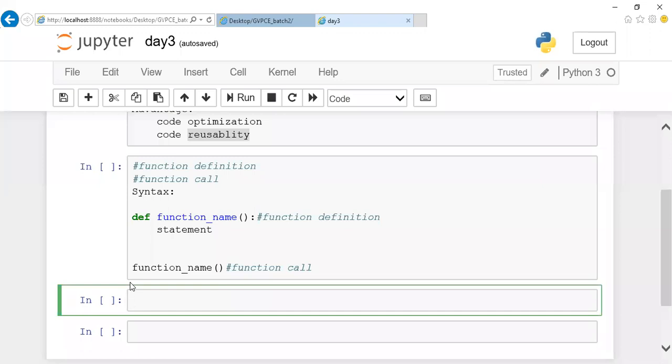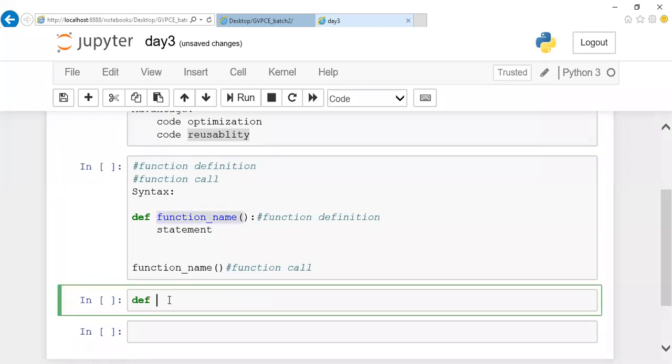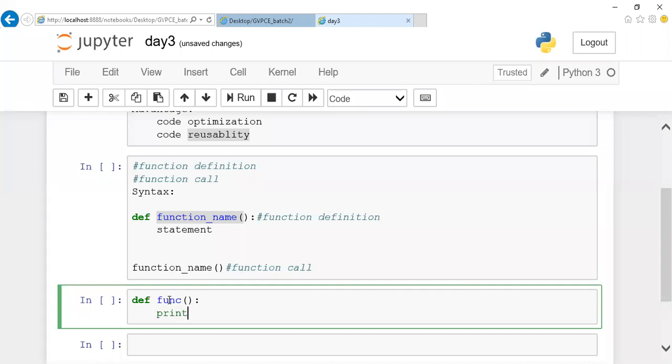Listen, if you want to display some message, the function name is a user defined name, guys. I can use any name. For example, I'm going to declare a function called func. Right now I'm not going to pass any parameter. Here let me print some message: all is well. This is all about your function definition.